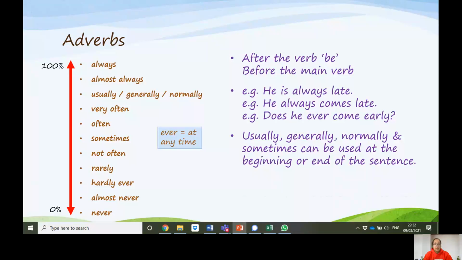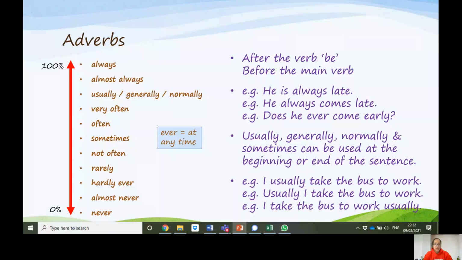For example, I usually take the bus to work. So usually here goes before the main verb, take. But we can say, usually I take the bus to work. Or we can say, I take the bus to work usually.